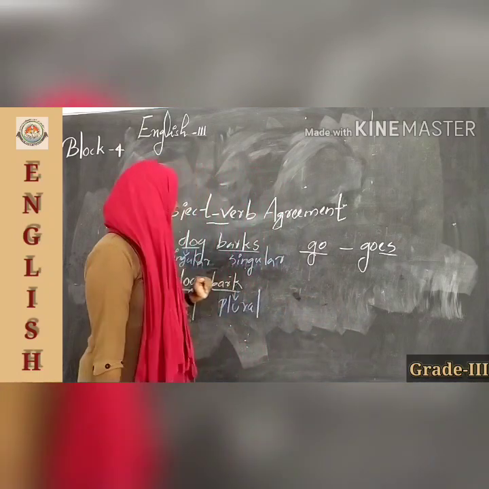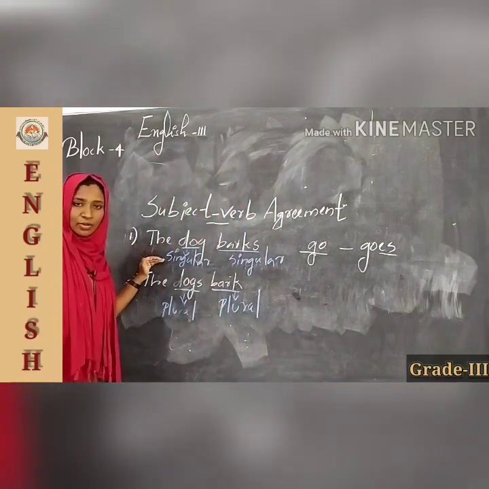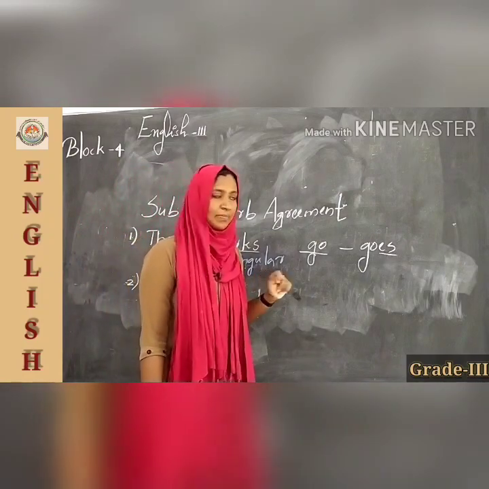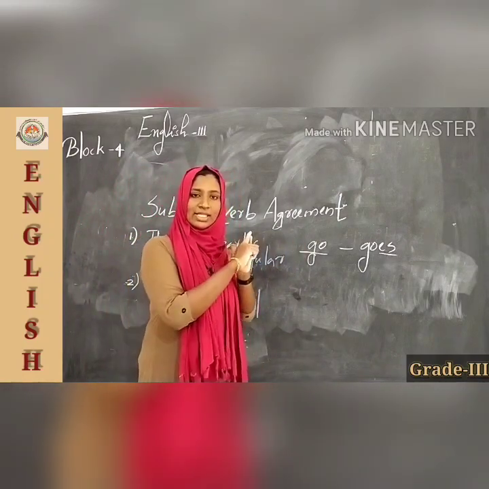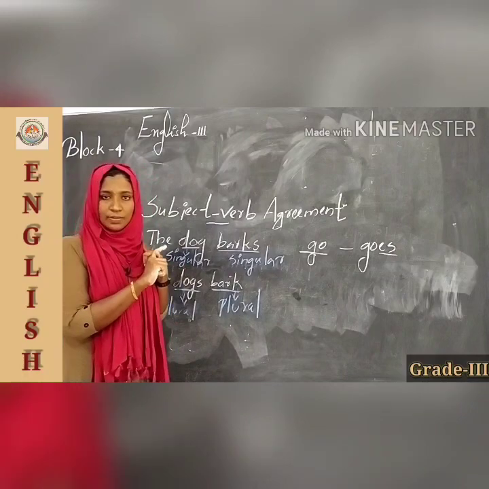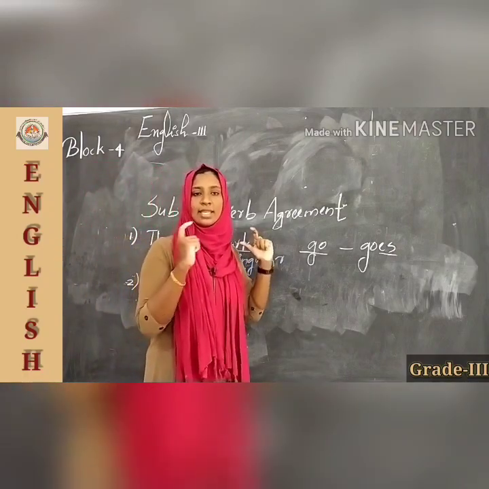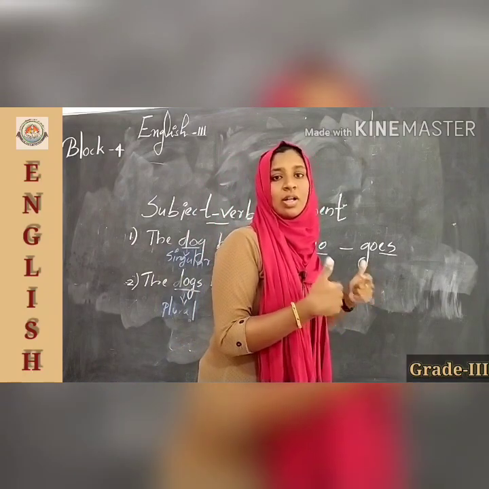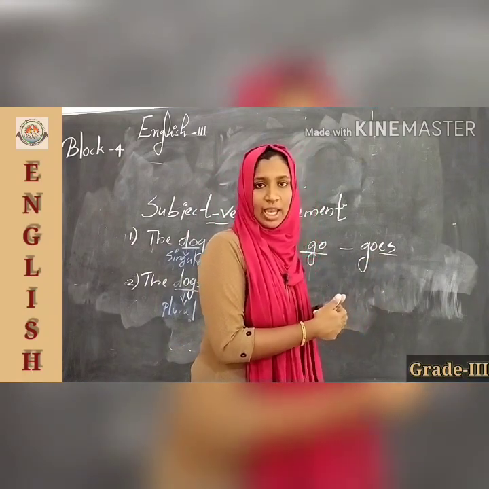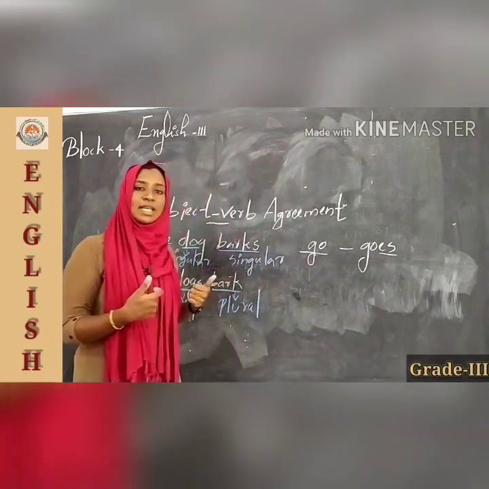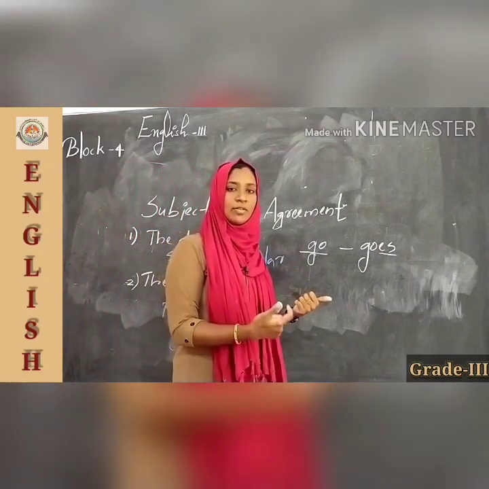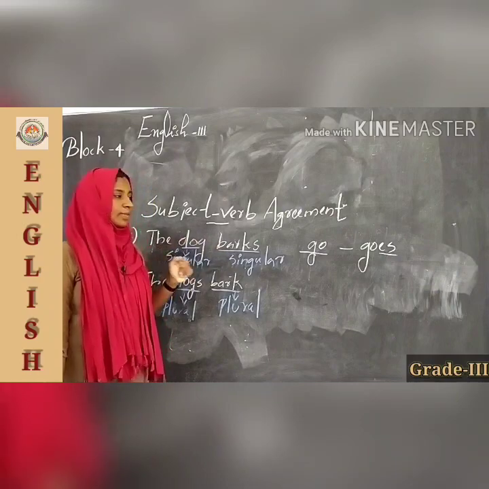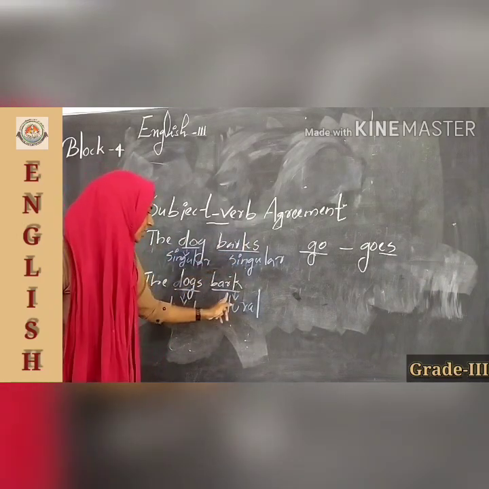Okay, is it clear? That is why here the dog is singular. So the bark is also singular. Why is it singular? One reason is the rule for subject verb agreement. That means a singular subject agrees with, or takes, only the singular verb, okay, and a plural subject takes only the plural verb. And also here it is a singular word because bark is the base form.